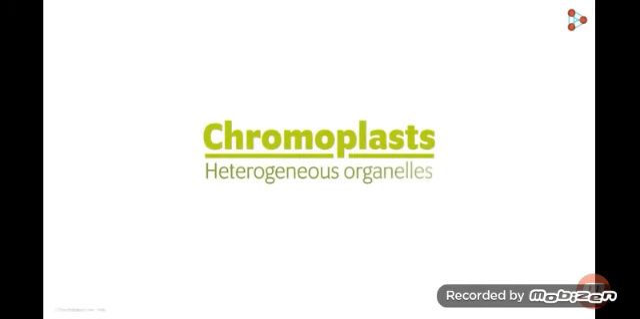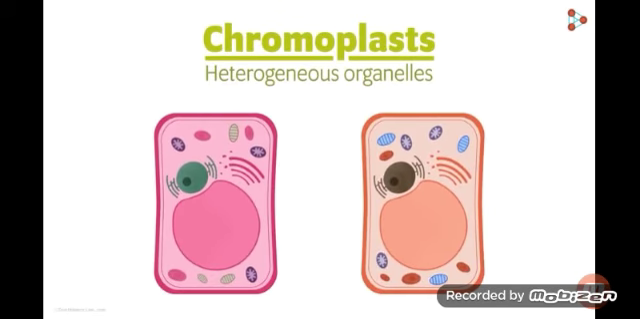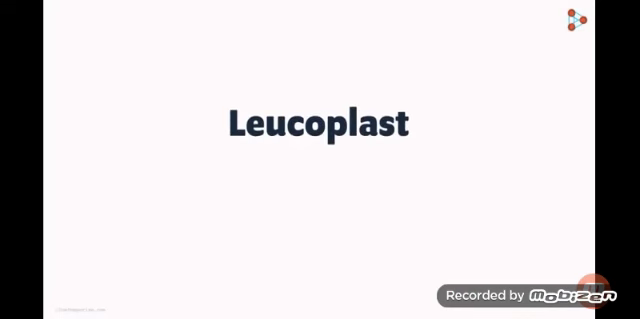Now what about the next type of plastid? Chromoplasts are heterogeneous organelles, which means that they are not the same in each plant. They have pigments of different colors, which give striking colors to the flowers and the fruits. Now the last plastid is the leucoplast, and as the name specifies, leuco means white. That's why leucoplasts are colorless organelles.